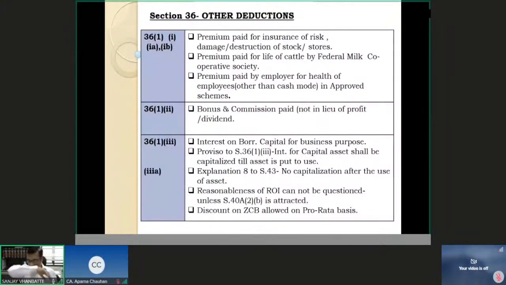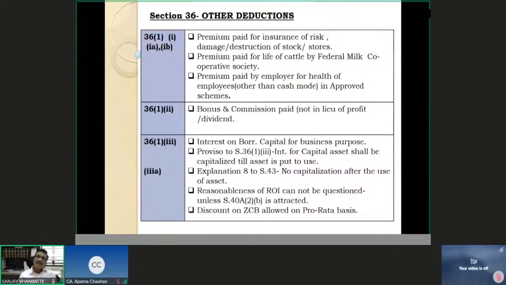Why would one want to capitalize it instead of claiming the deduction? There can be a reason. For example, an individual is entitled to basic exemption of 2,50,000 rupees. Now, if he does not want to lose that exemption by showing loss, then in that case he would want to capitalize that interest. But that is not allowed as per explanation 8 to section 43.